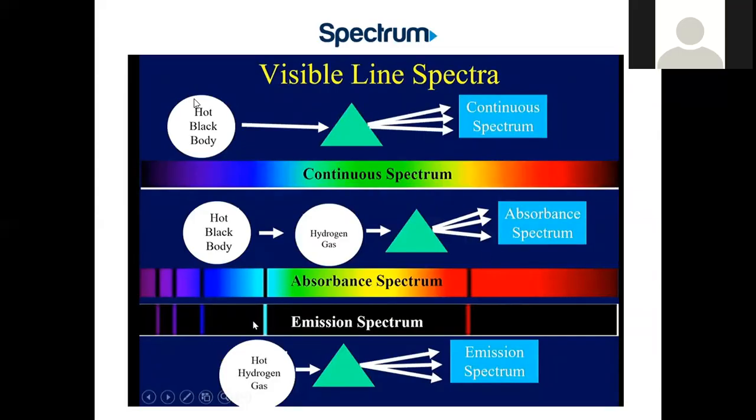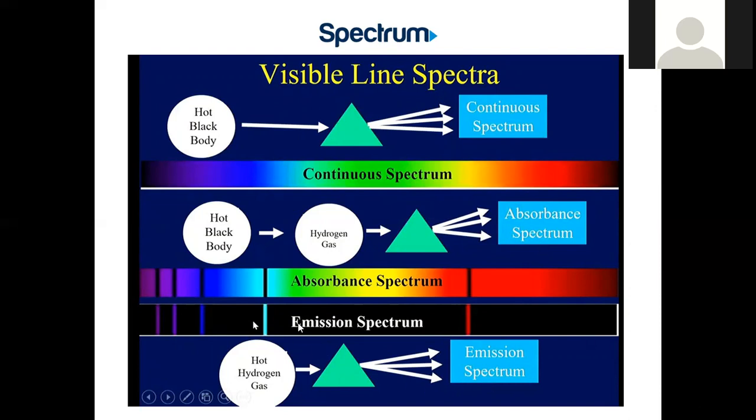Here you can clearly observe that whenever any black body is heated and the light is passed through a prism, it splits the single beam of light into multiple colors. Here a continuous spectrum is originated from the black body radiation when heated and passed through the prism. And upon heating hydrogen gas and passing it through the prism, it gives the absorption spectrum. Absorption spectra show how much light is absorbed by the substance.